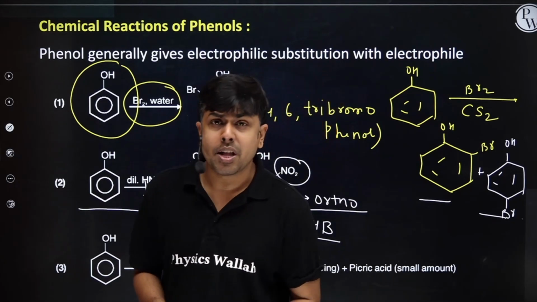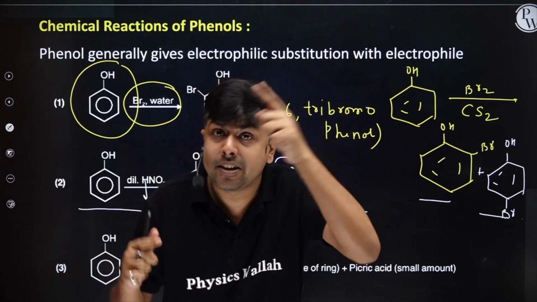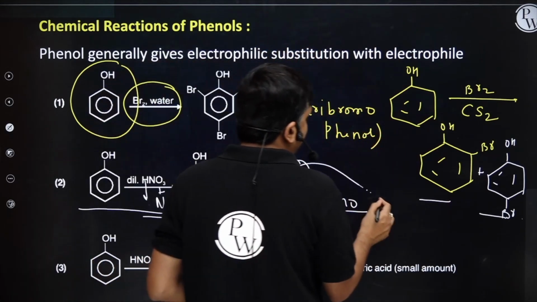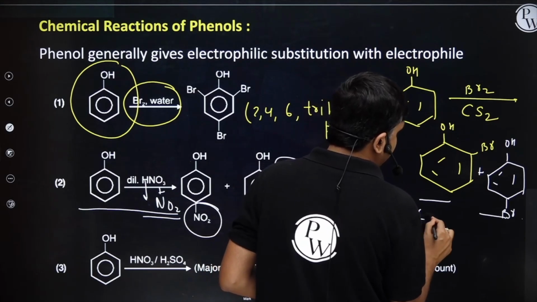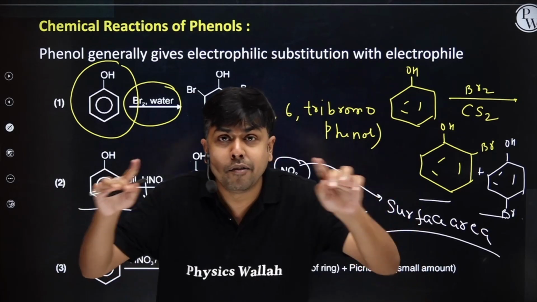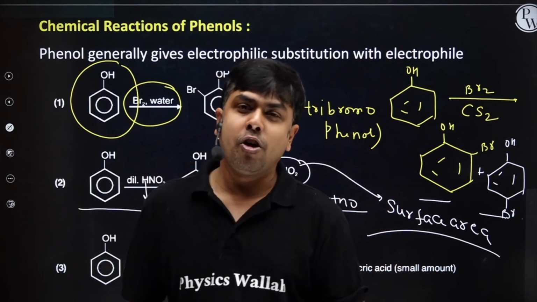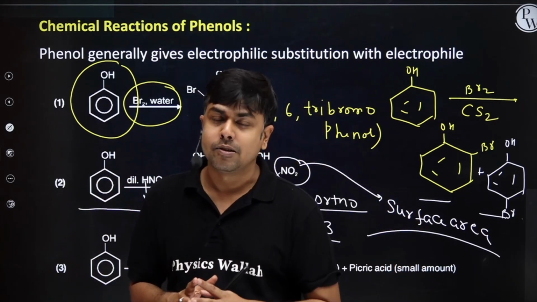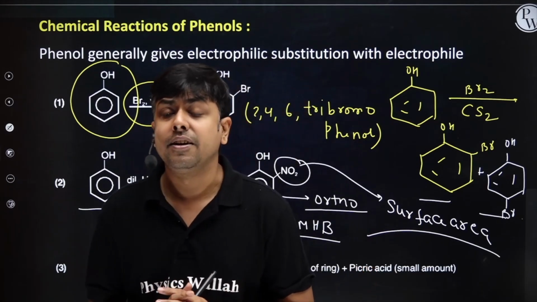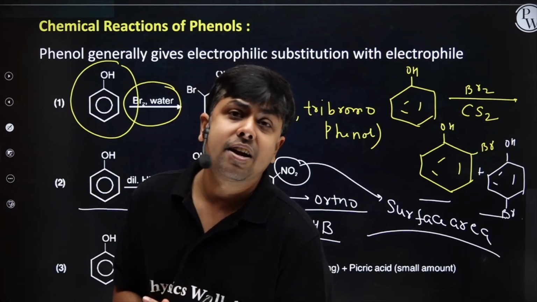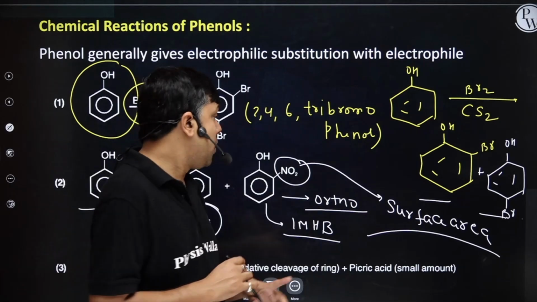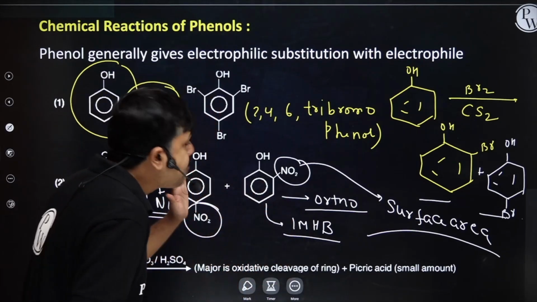Now, student, whenever I am having intramolecular hydrogen bonding, in that case, the surface area of the molecule reduces. Surface area reduces because of ring formation. And if ring formation is there, surface area will get reduced. Because of that, the intermolecular force of attraction will decrease. And because of that, boiling point will decrease. So if someone talks about the boiling point, which one will have higher boiling point?